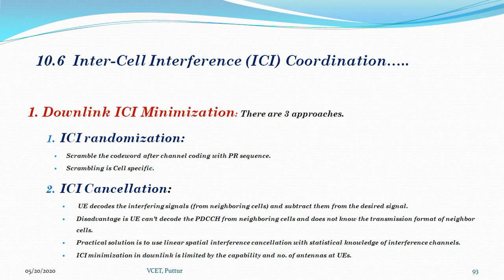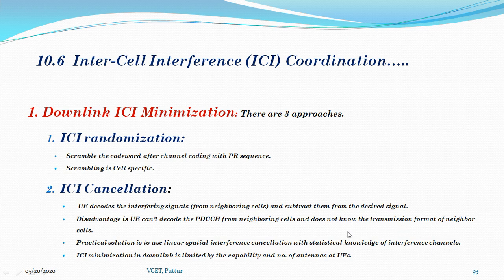To decode the interfering signal from the neighboring cell, the user equipment needs to know its transmission format, which is not available, as the user equipment cannot decode the PDCH from the neighboring cell. So, the disadvantage is that the user equipment cannot decode the PDCH from the neighboring cell and does not know the transmission format of the neighboring cell.